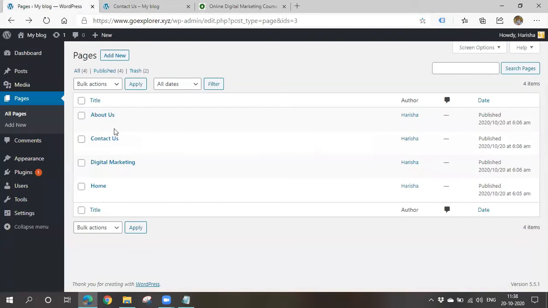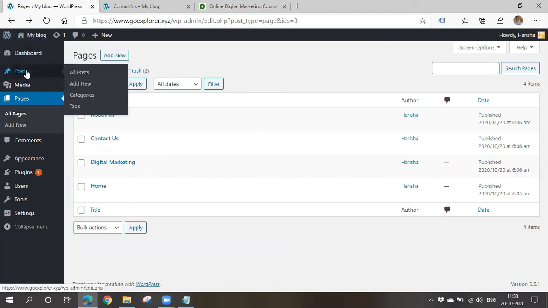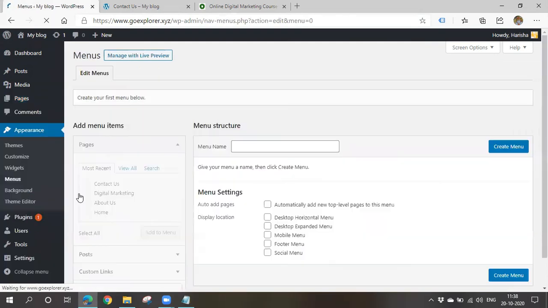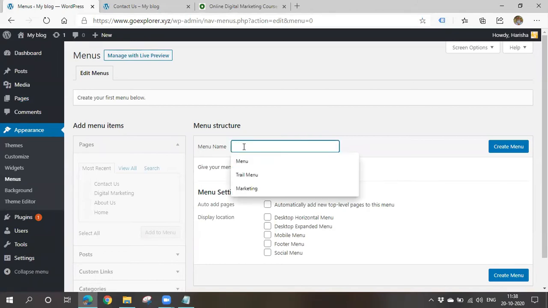So let's go to the menu. Where will the menu option be present? In the dashboard, you have to go and check each and every option. You have to go to appearance. If you go to appearance, then you can go for menus. Then give a menu name. It will not be appearing on the website. For your reference, you can give a menu name. I'll give it as trial menu.